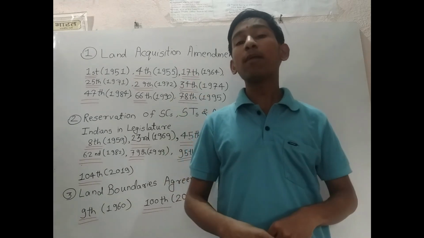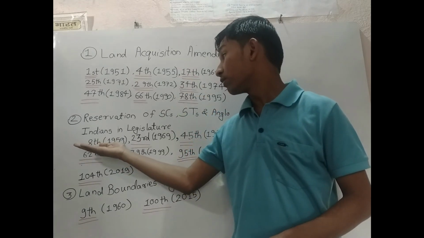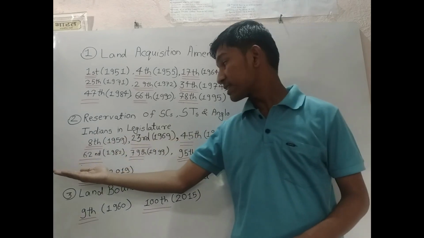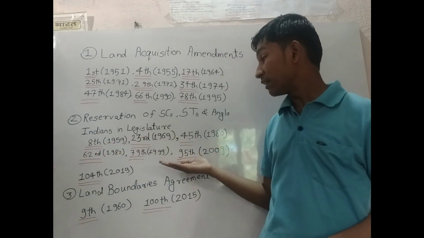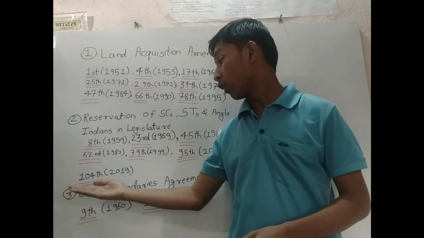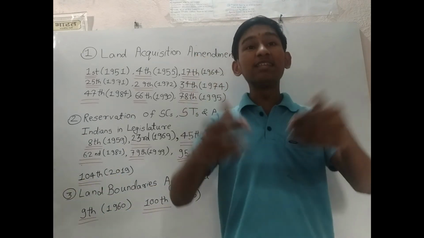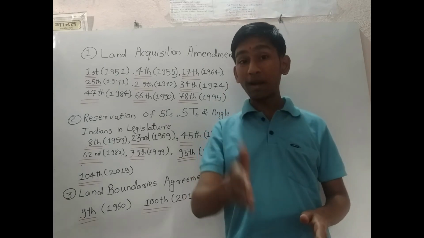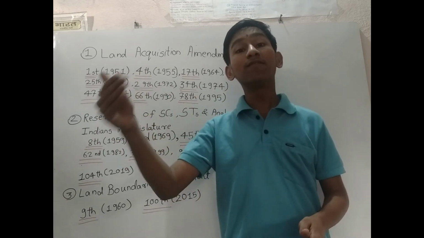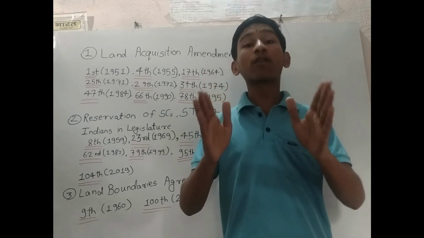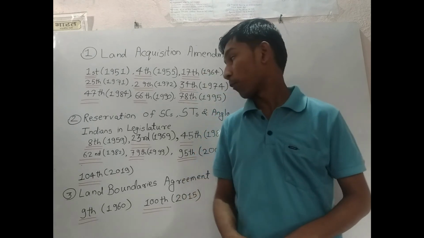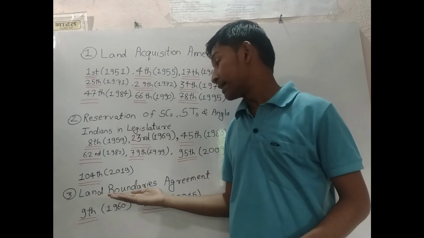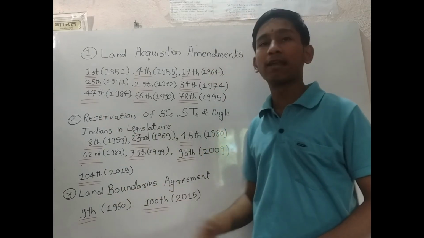But as time passed, the 8th Amendment Act, 23rd, 45th, 62nd, 79th, 95th and the recent 104th Amendment Act increased the duration of this reservation from 10 years to 20, 30, 40, 50 and today 80 years, non-stop. So this is the second category, and the third category is regarding the land boundaries agreement.